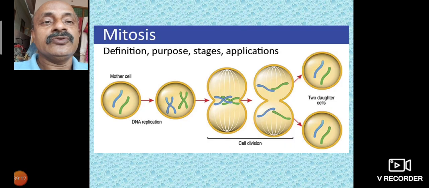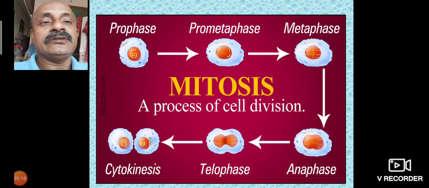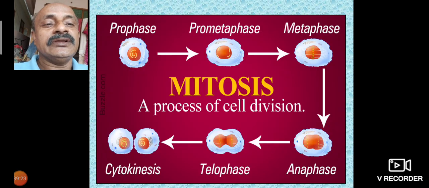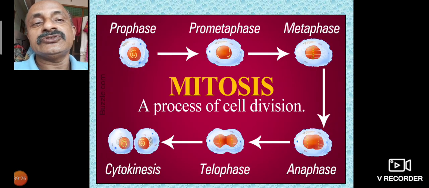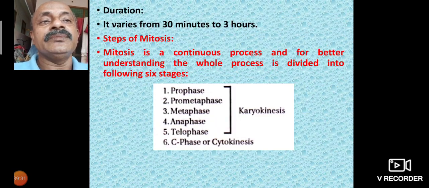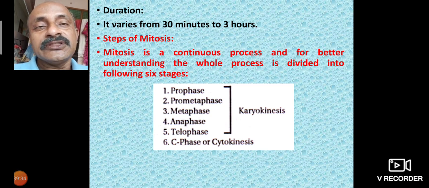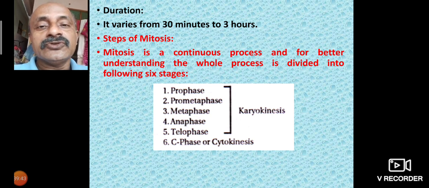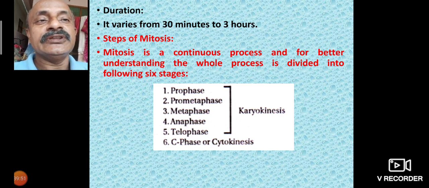So this is the prophase of mitosis, with its definitions and stages: prophase, prometaphase, metaphase, anaphase, telophase, and cytokinesis. The duration is totally important: 30 minutes to 3 hours, not 3 days. Thirty minutes is for young cells, where cell division occurs within 30 minutes. Rarely, in older cells, it takes 3 hours for one cell to divide into two cells.